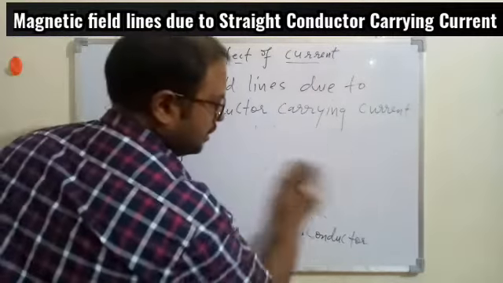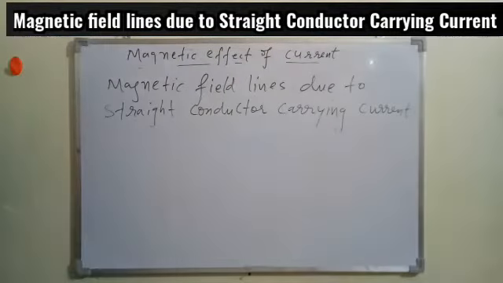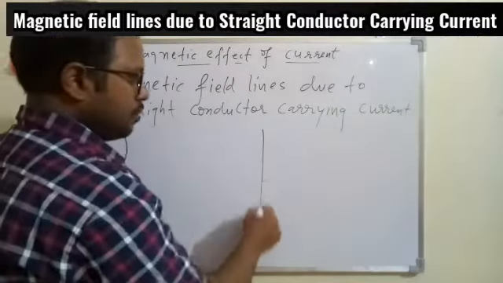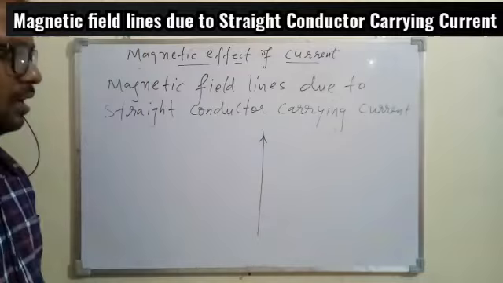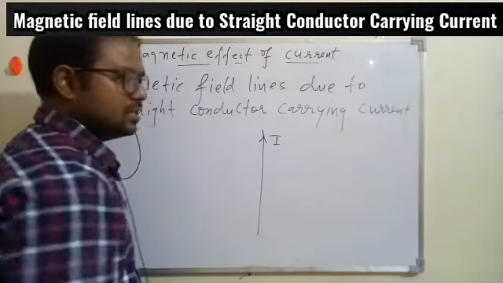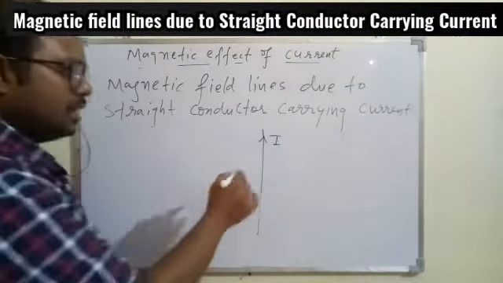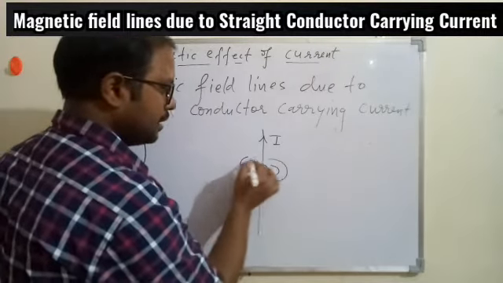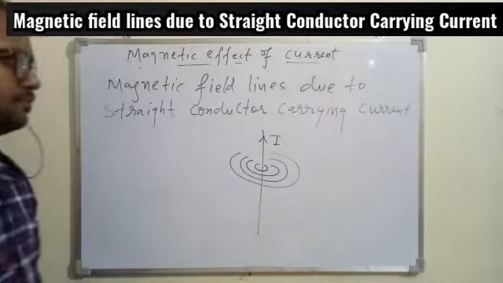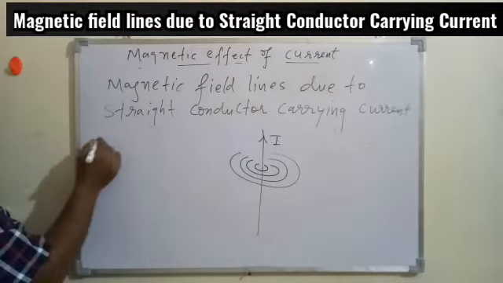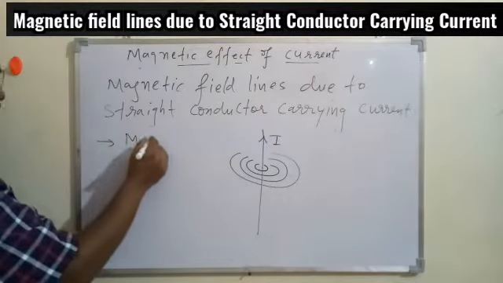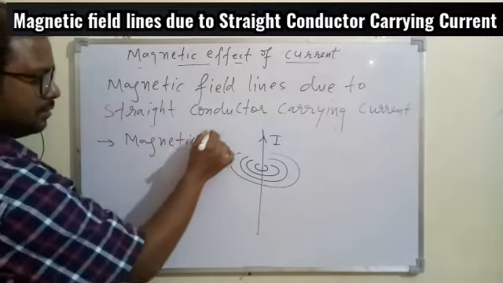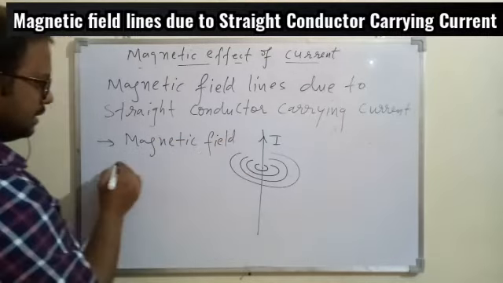So overall, I'm repeating again, any conductor which is in the form of straight wire, when the electric current flows through it will behave as a magnet, and for any point the magnetic field lines will be in the form of concentric circle.